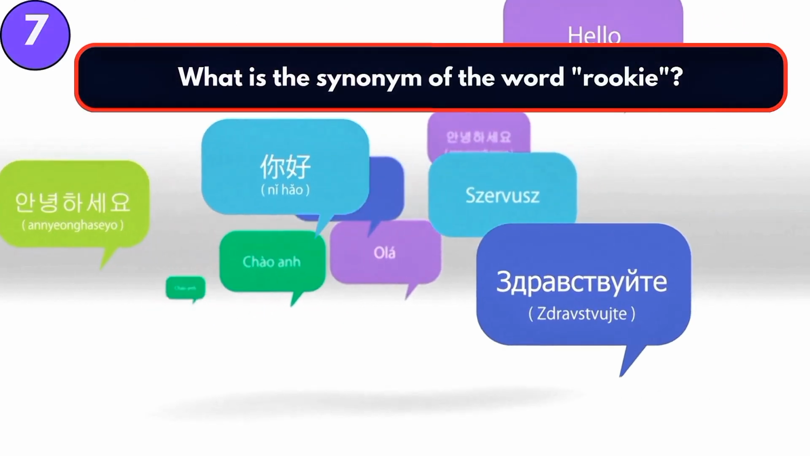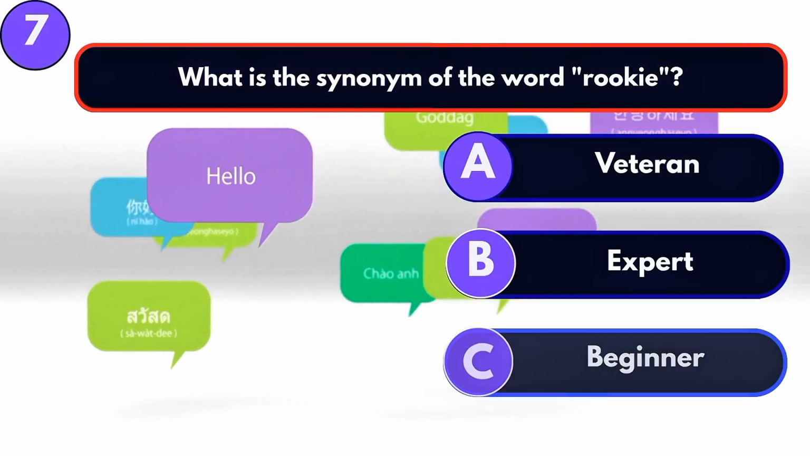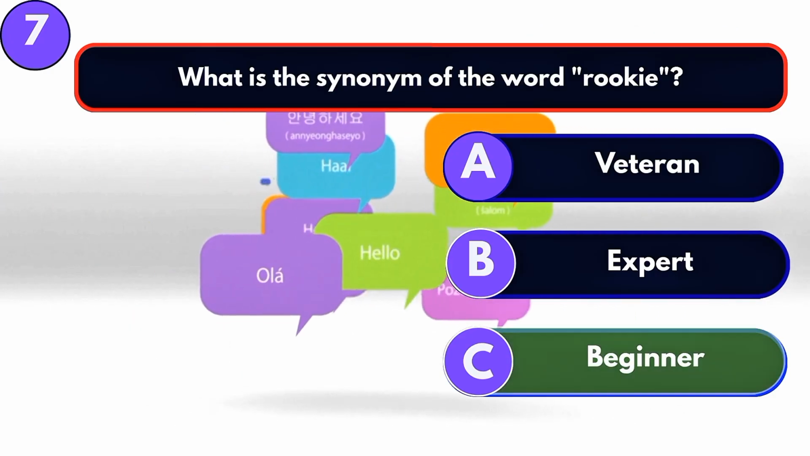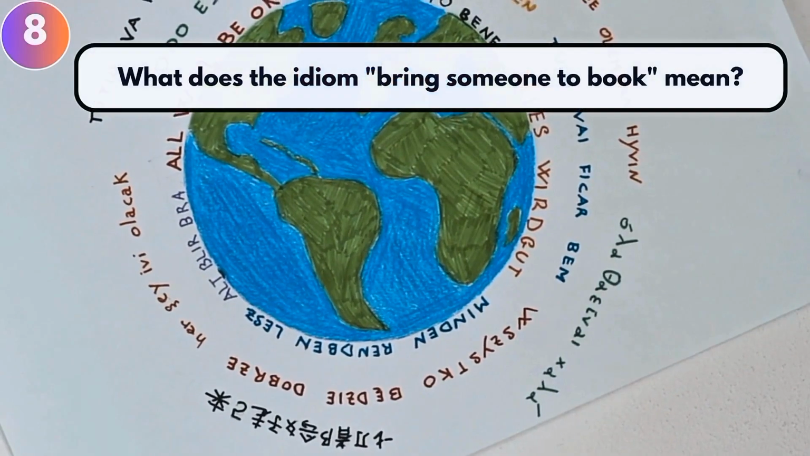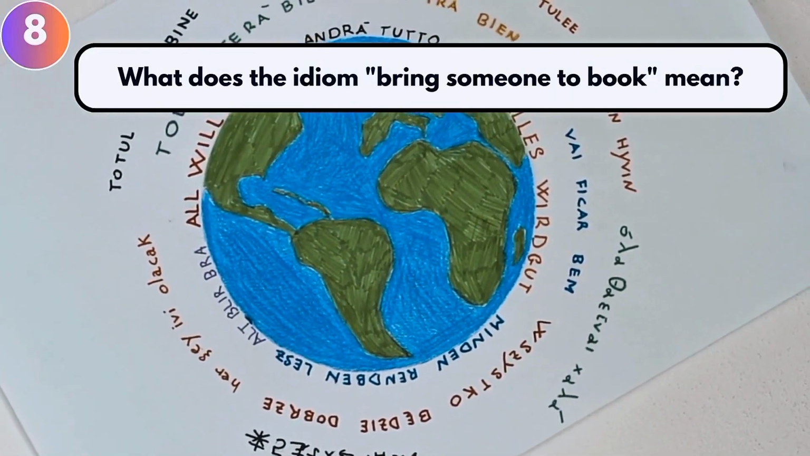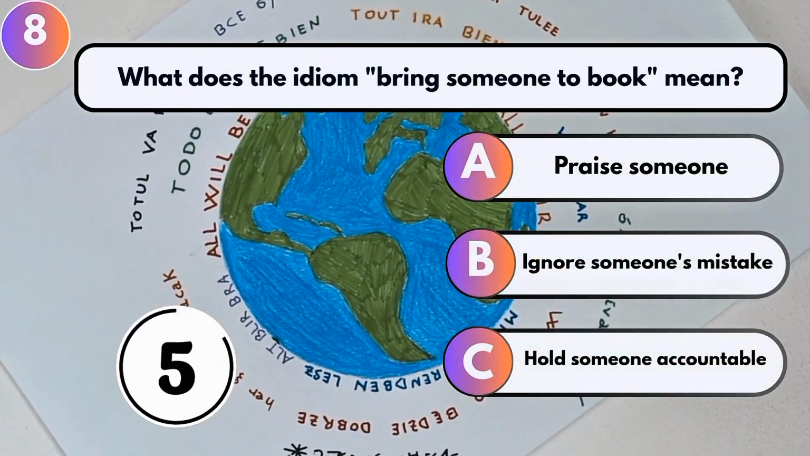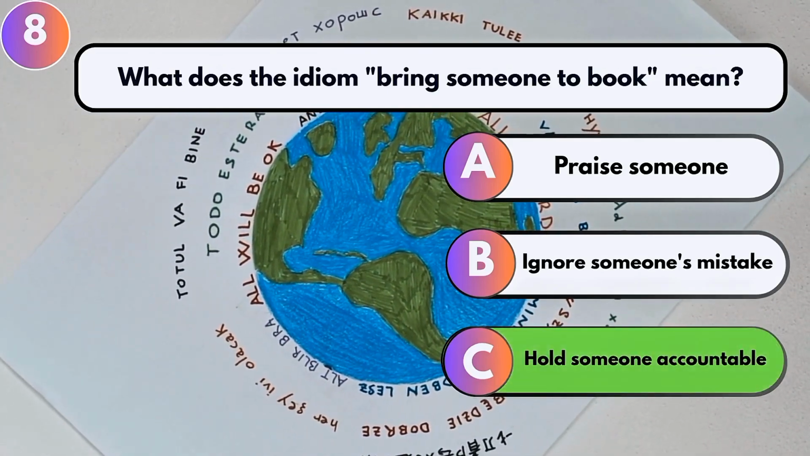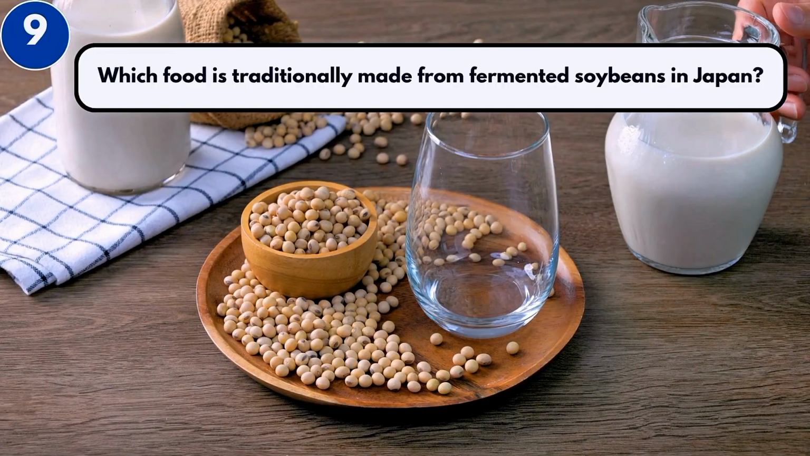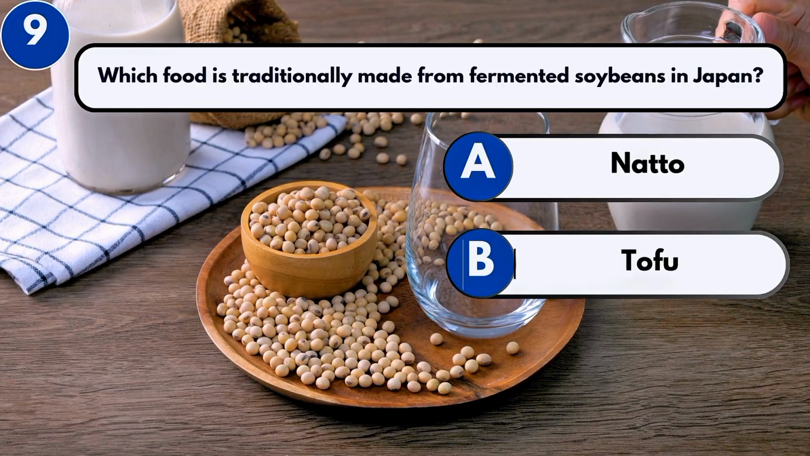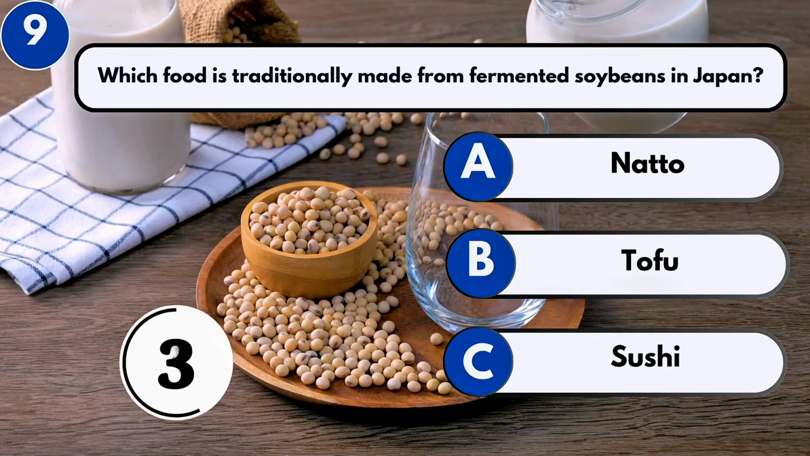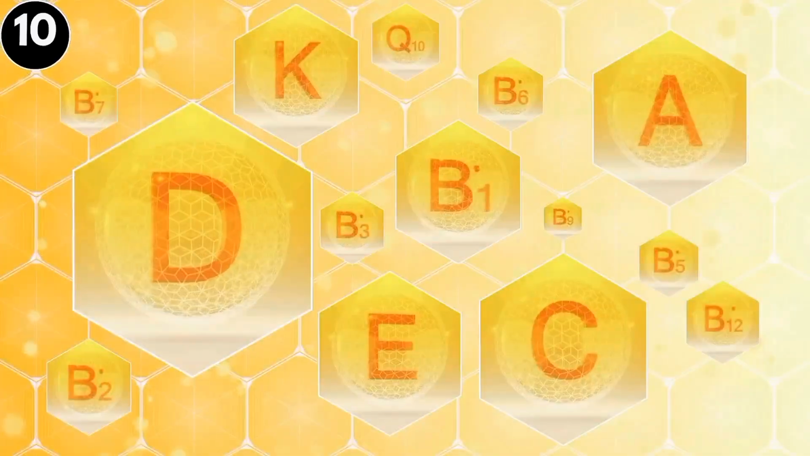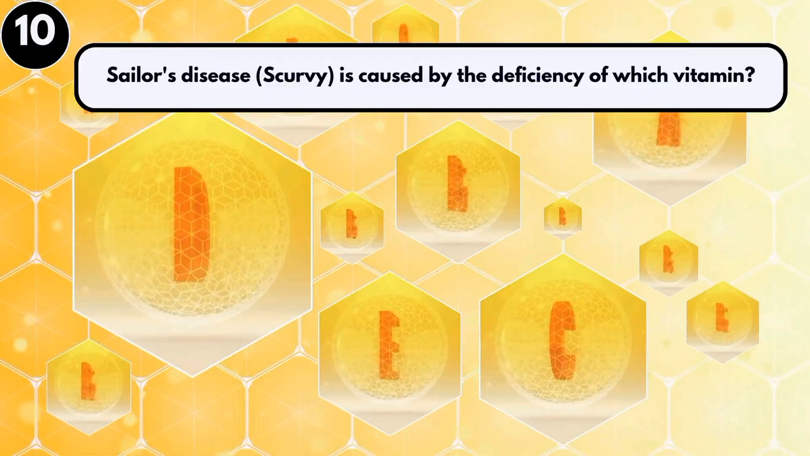What is the synonym of the word rookie? Beginner. What does the idiom bring someone to book mean? Hold someone accountable. Which food is traditionally made from fermented soybeans in Japan? Natto. Sailor disease is caused by the deficiency of which vitamin?